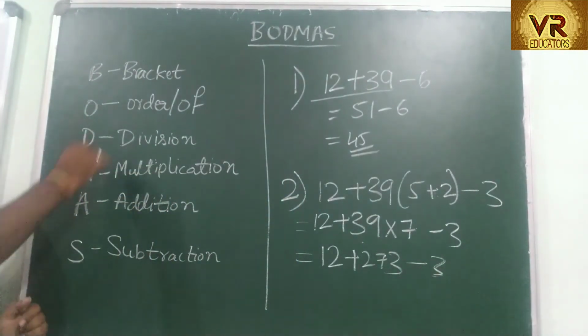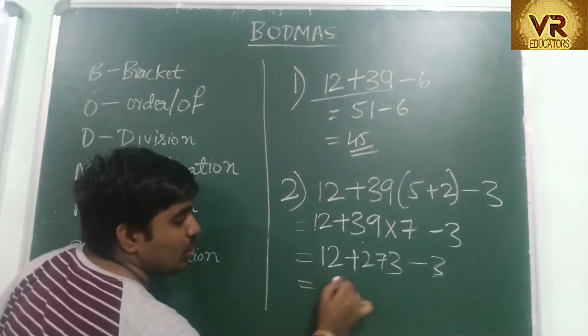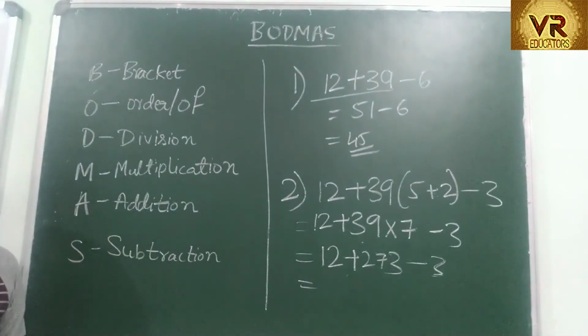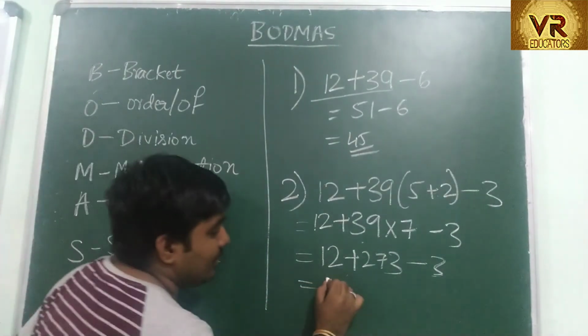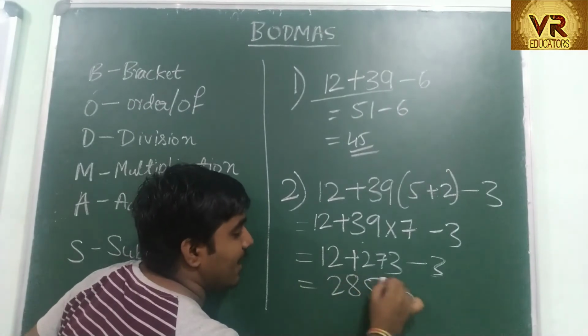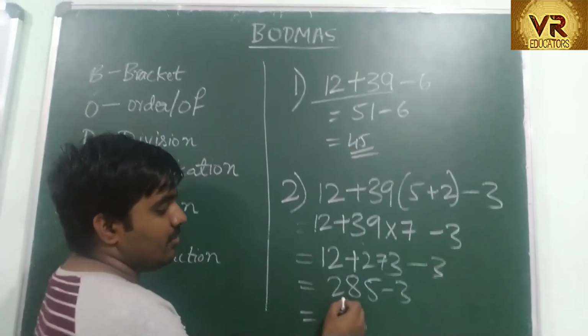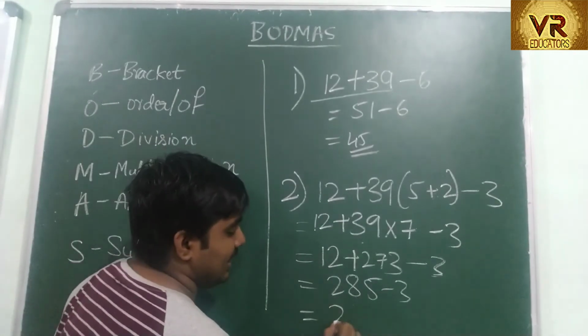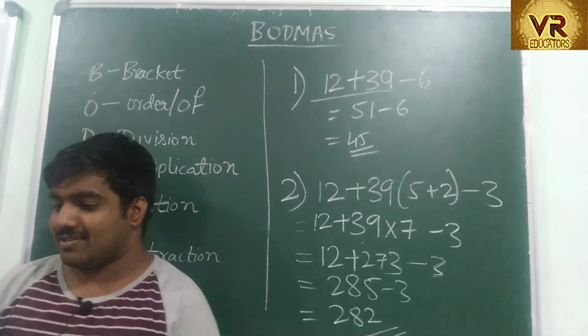Now bracket is not present, division is not there, multiplication is not there. You have addition. So 12 plus 273 is 285. So this is 285 minus 3. 285 minus 3 is 282. 282 is your answer.